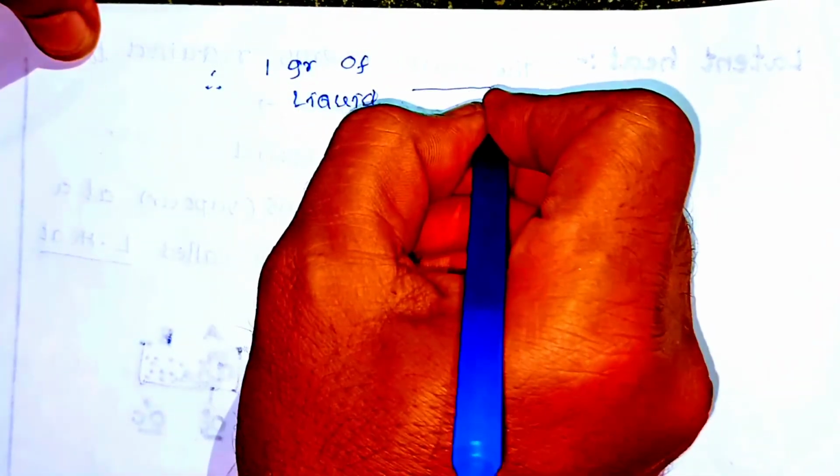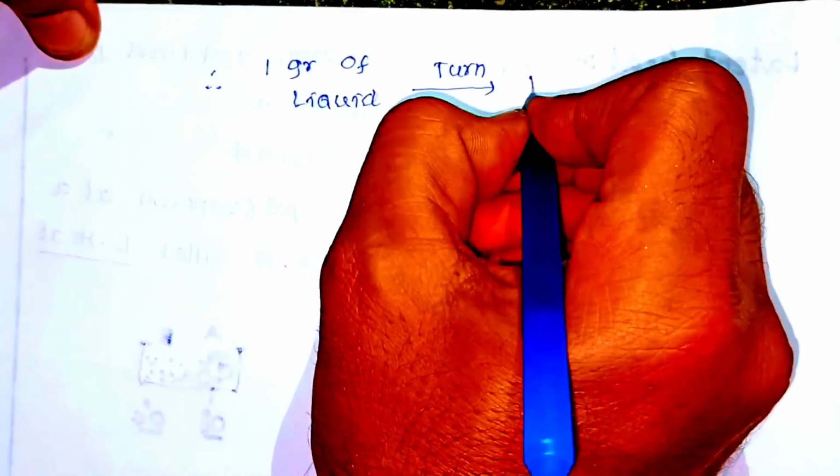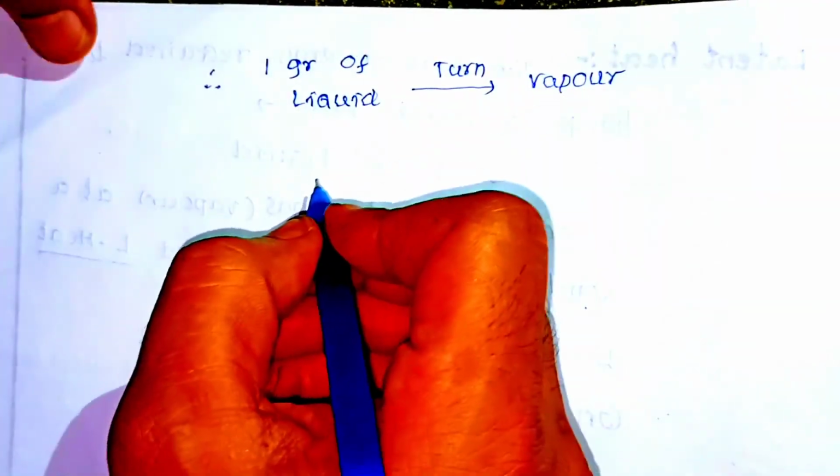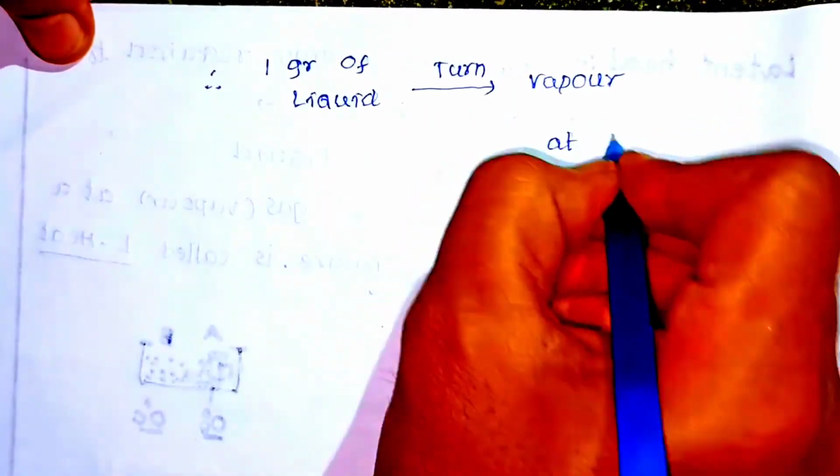Here, therefore, 1 gram of liquid turns into vapor at a constant temperature.